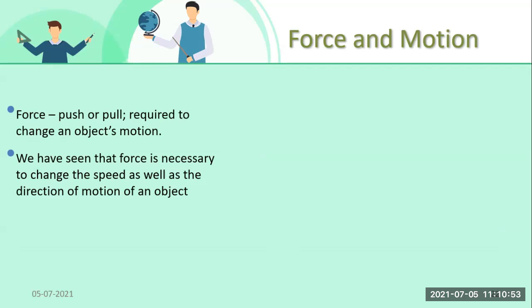Force is necessary to change the speed as well as the direction of motion of an object. If I am applying a force on some object, what will it change? Either it will change the speed of that object or it will change the direction of the motion of that object. So force is very much required to put an object in motion.